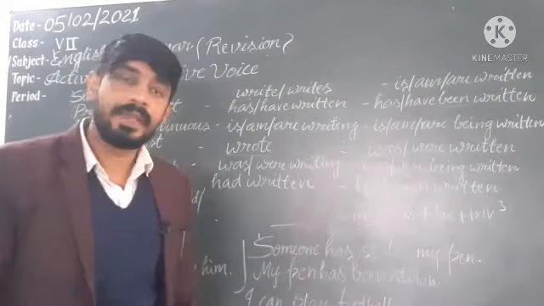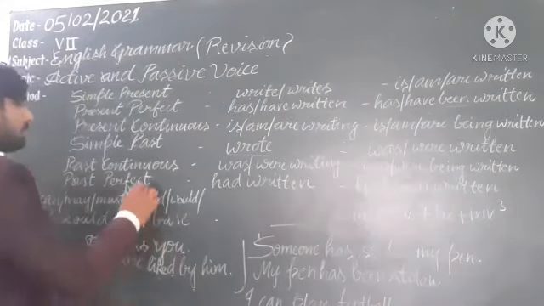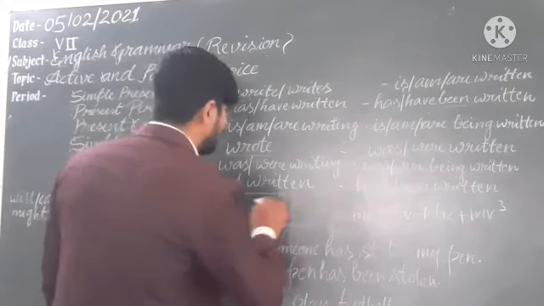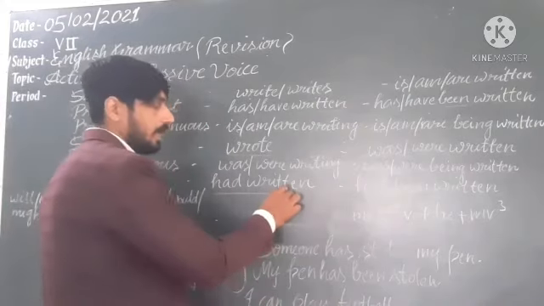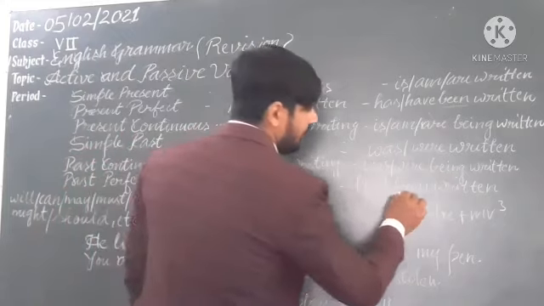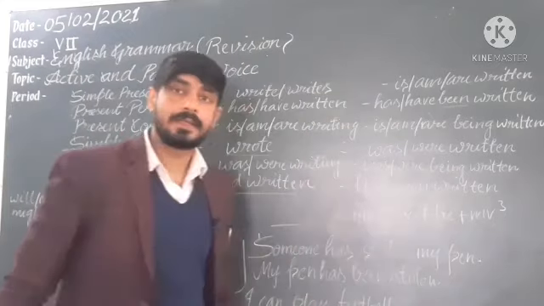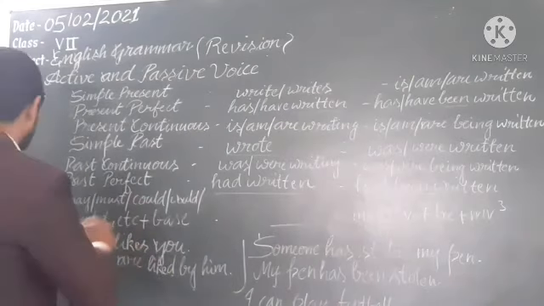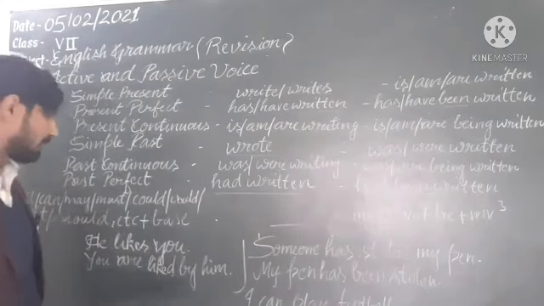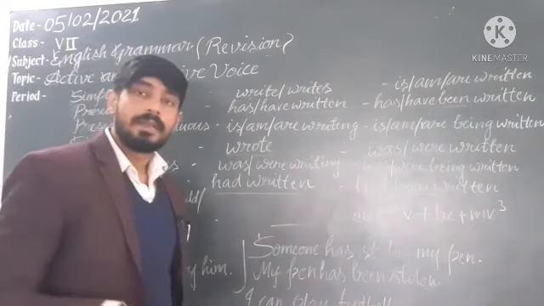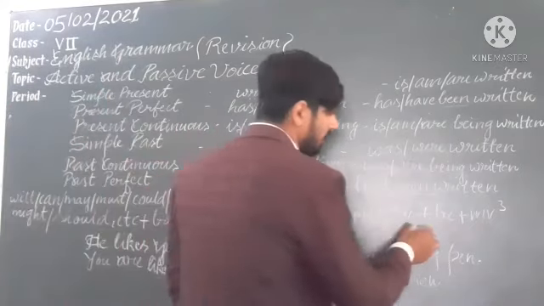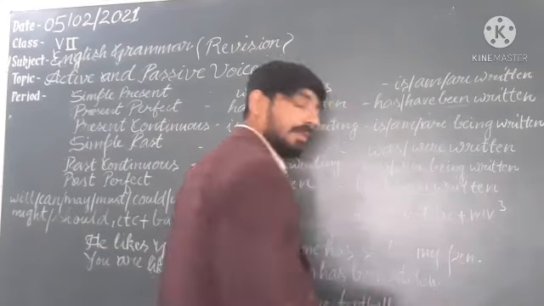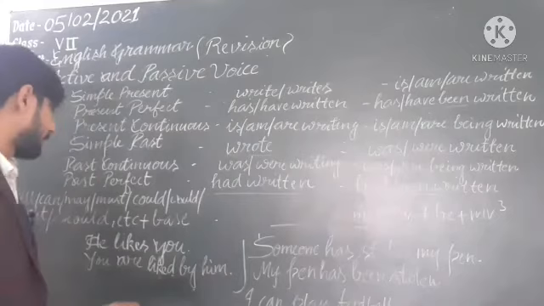We will use being. Next one is past perfect. In past perfect we will use had plus the third form, written. So had written becomes had been written. We will include been here. Understand? With modal verbs will, can, may, must, could, would, might, should, etc. plus base form, in passive voice we will use the modal verb plus be, then afterward plus the main verb's third form.